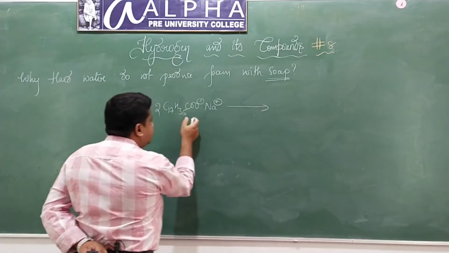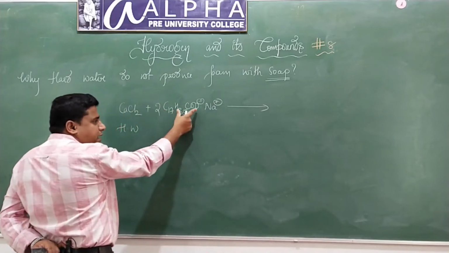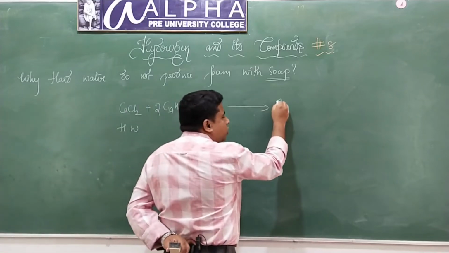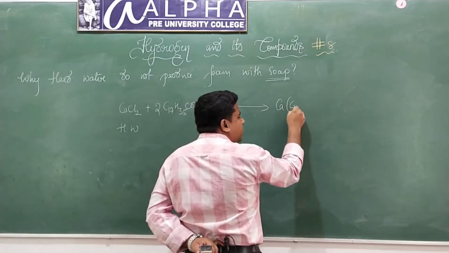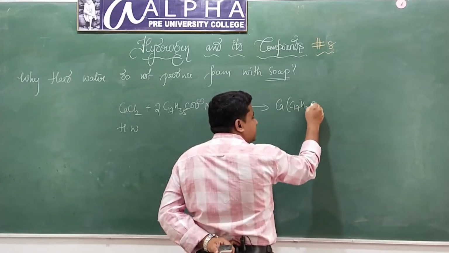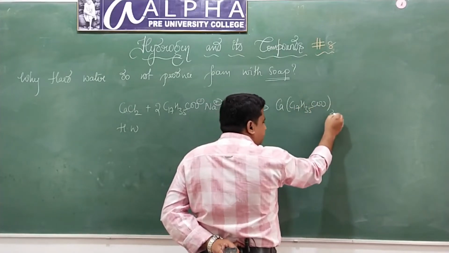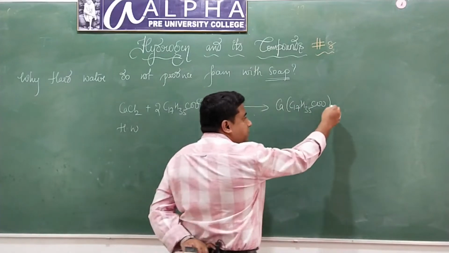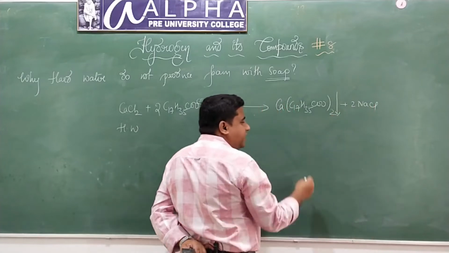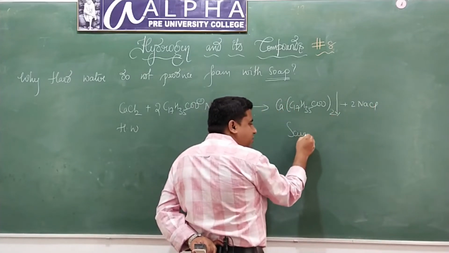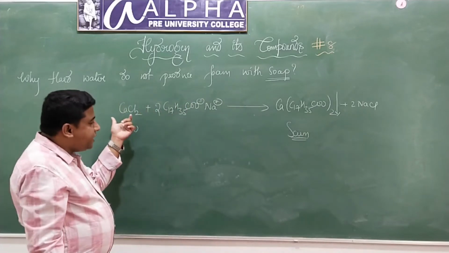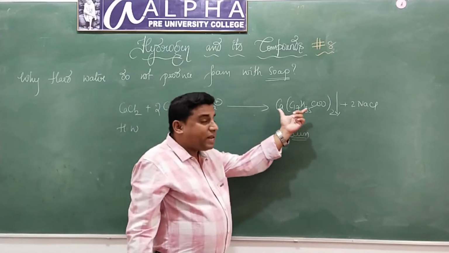So here this part, that is the polar part, combines with calcium to form a salt. What salt? Insoluble salt, (C17H35COO)2Ca, plus 2 molecules of NaCl. This gets precipitated. This is called scum. What is this called? Scum. So when soap is added to hard water, it gives a precipitate.